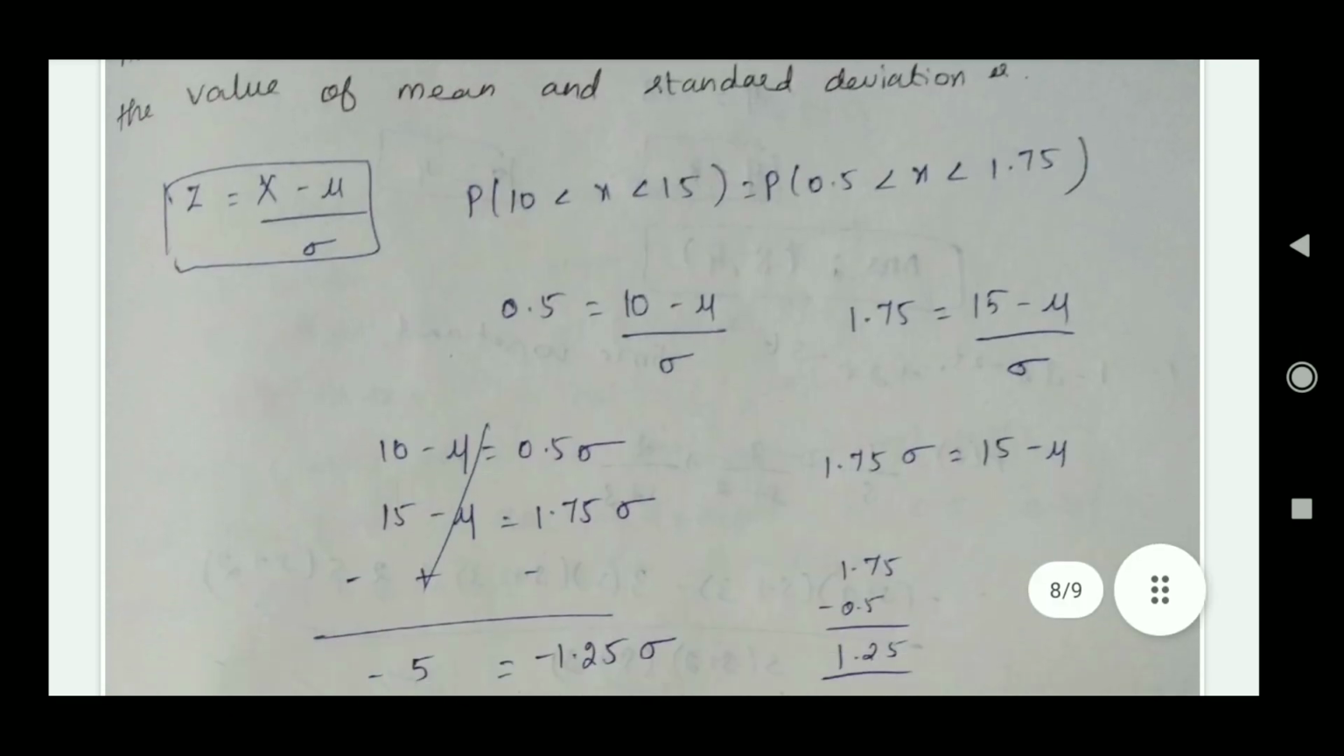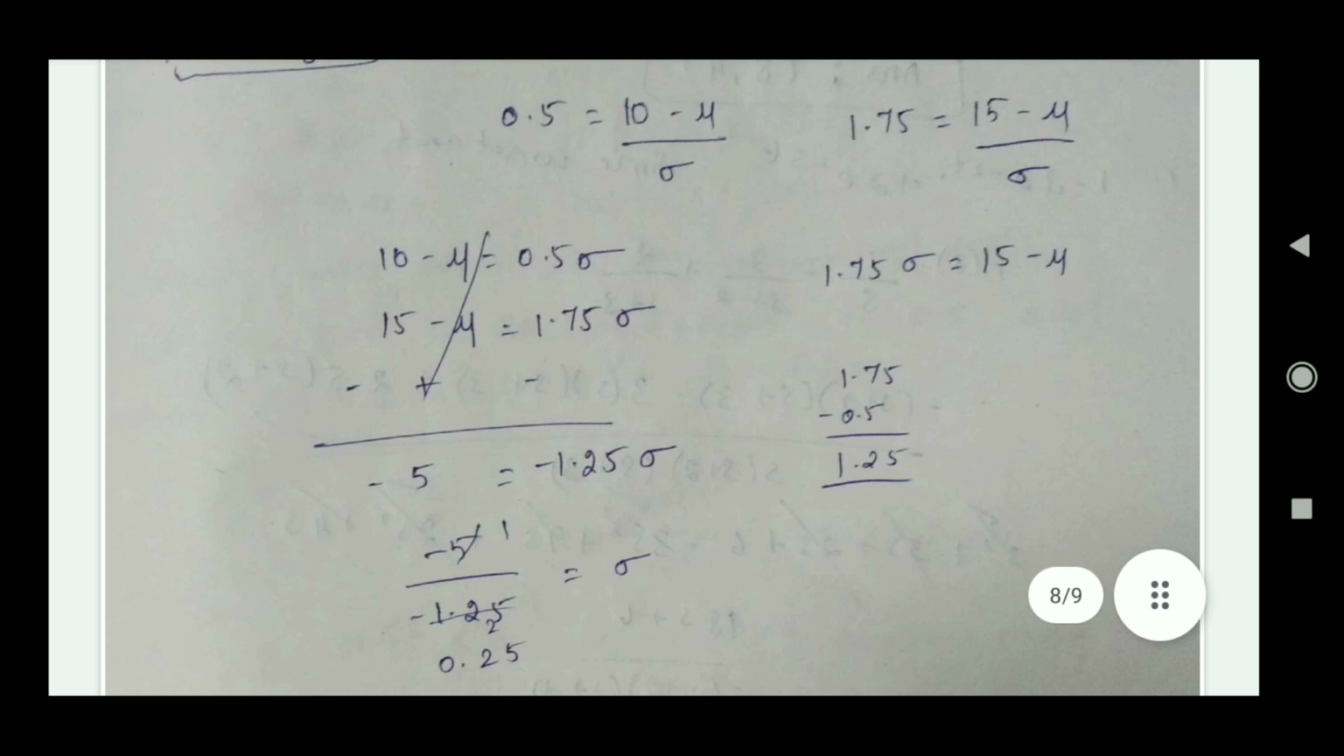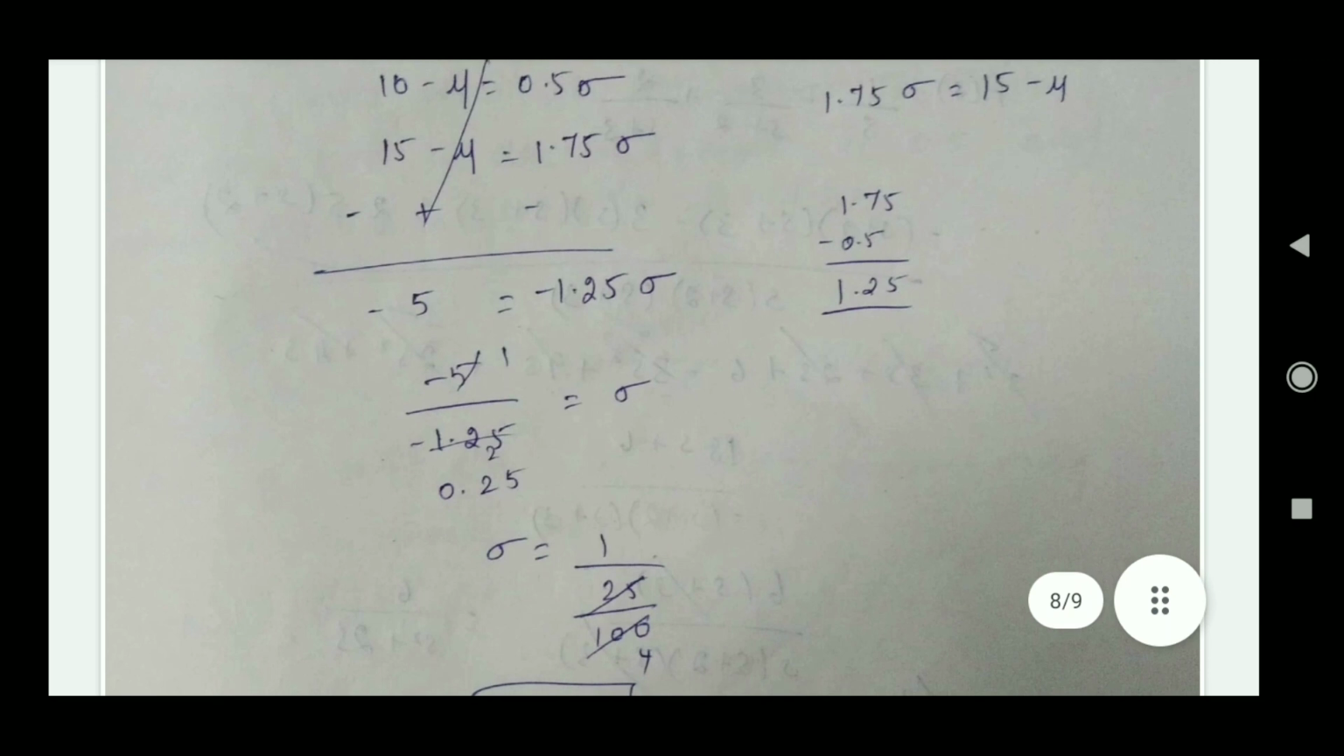Then we cross multiply, sigma goes to this side: 0.5 sigma equal to 10 minus mu. This is the first equation. Then 1.75 sigma equal to 15 minus mu. Then from both these equations we need to find the value of sigma. For mu, we need to convert the signs: plus is converted to minus, minus is converted to plus, in the below equation. Then we need to cancel. Then we got the values. Then we find the value of sigma.